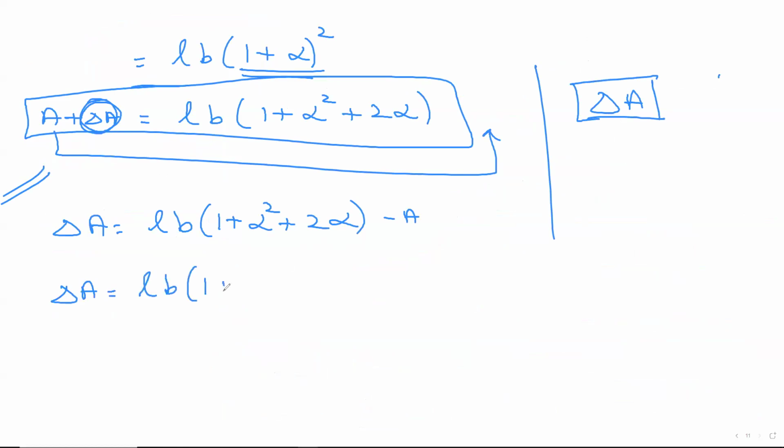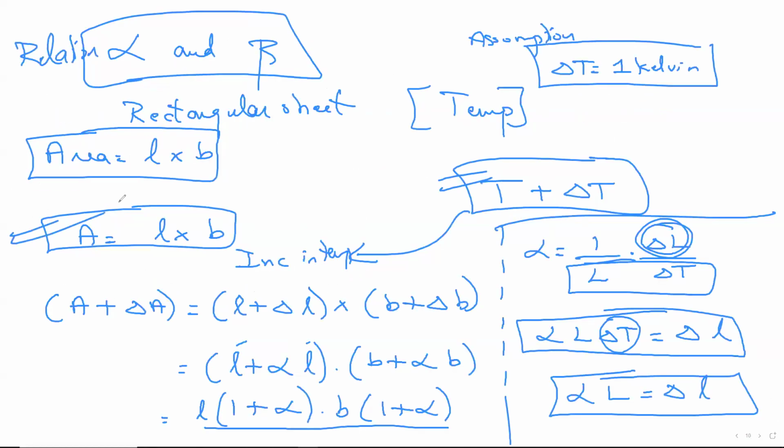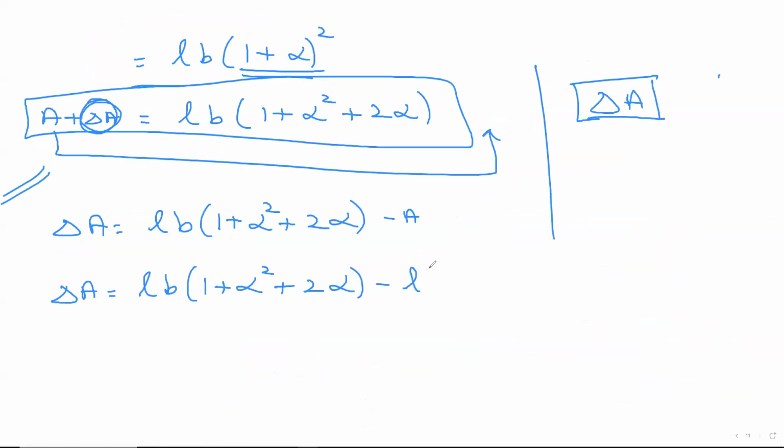LB into 1 plus alpha square plus 2 alpha, minus, fortunately, we know the answer for A. First equation, what? L into B. I'll write L into B. Now, again, on my right-hand side, I have two parts. And in both the parts, obviously, what can you take common? You can take LB as common.